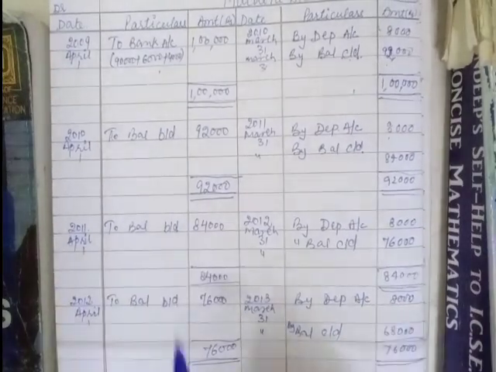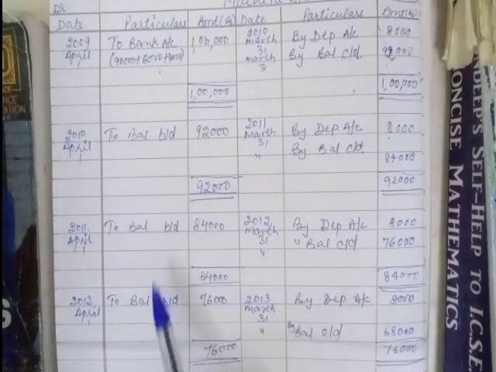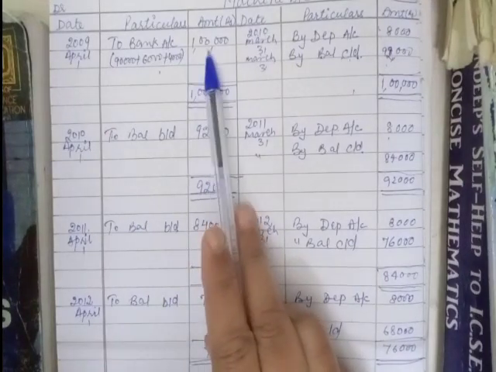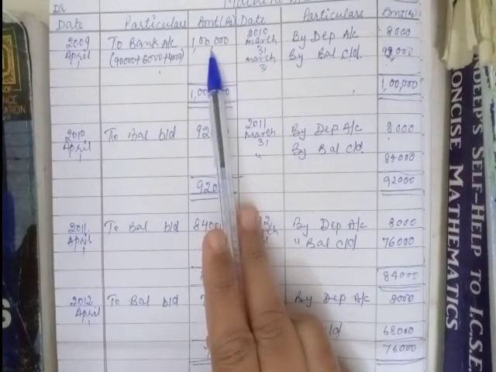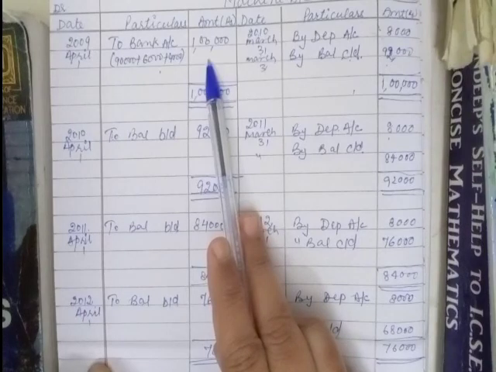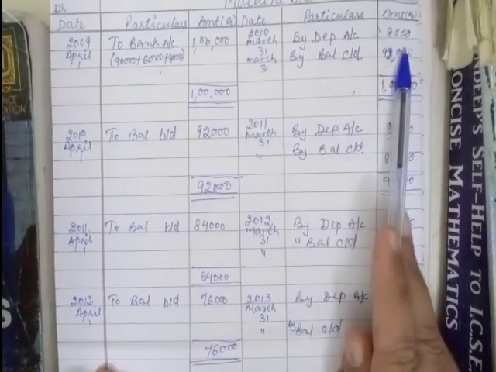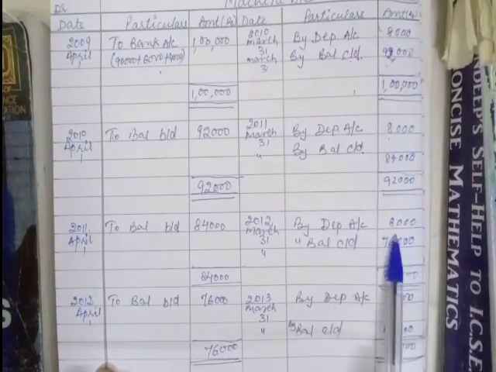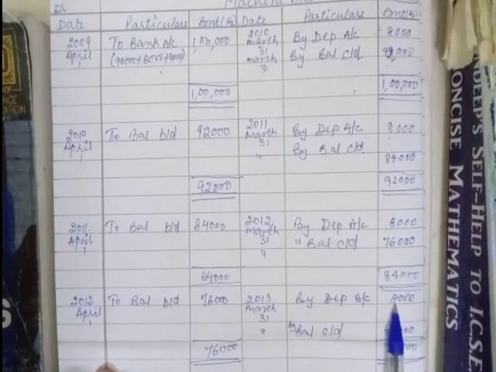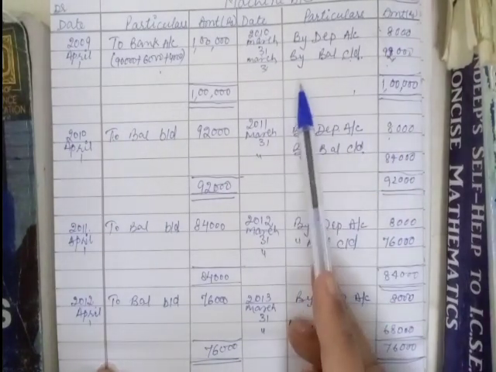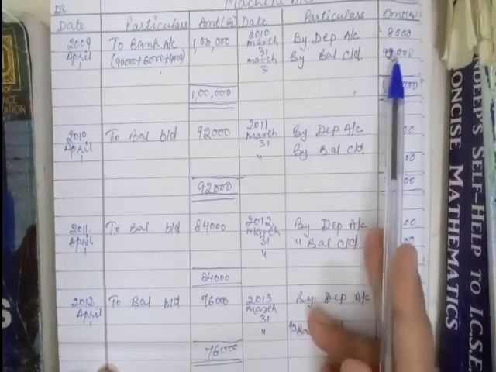You can see now 1, 2, 3 and 4, 4 years I have prepared. The original cost was 1 lakh, and once I calculated the annual depreciation of 8,000, every year it has been charged the same only. We charged at a fixed rate. This is the reason it is known as the original cost method as well as